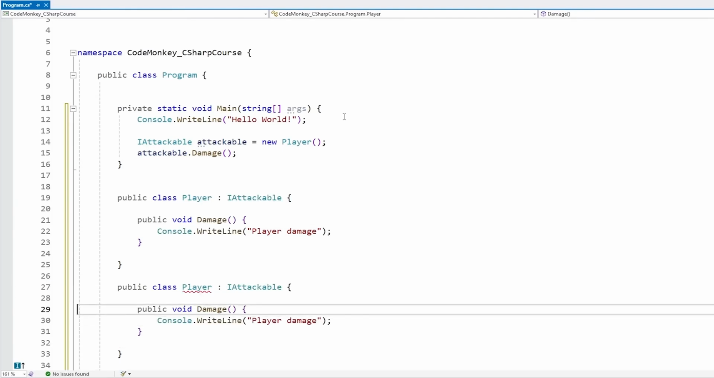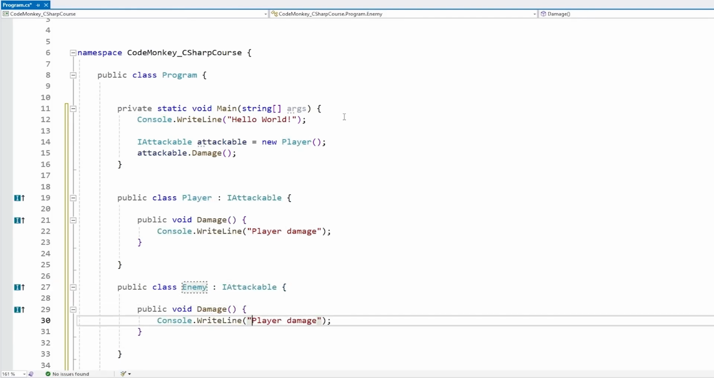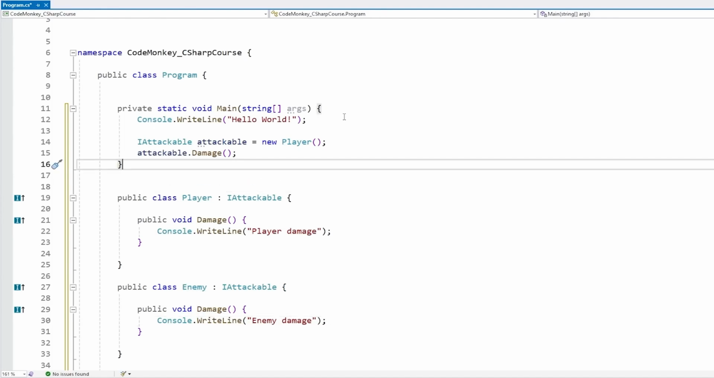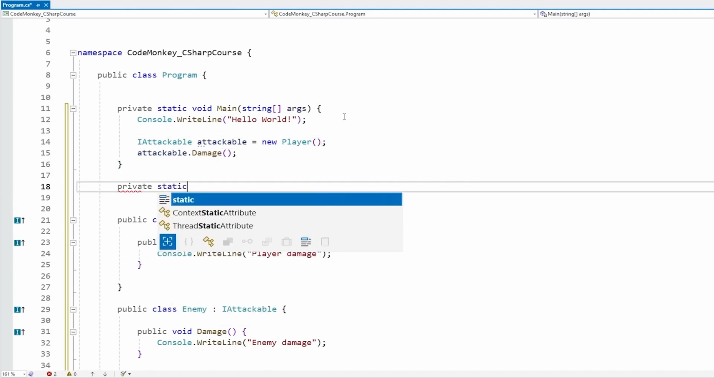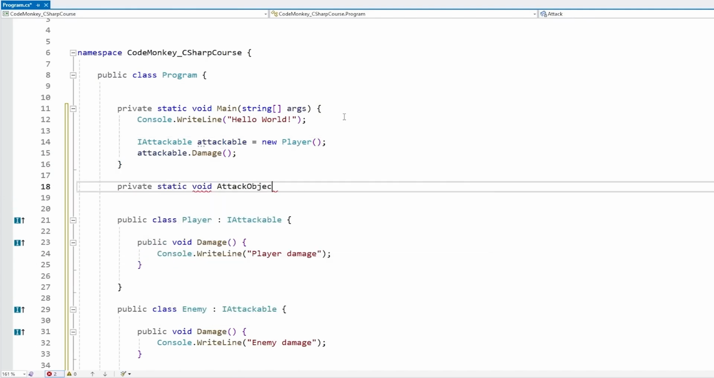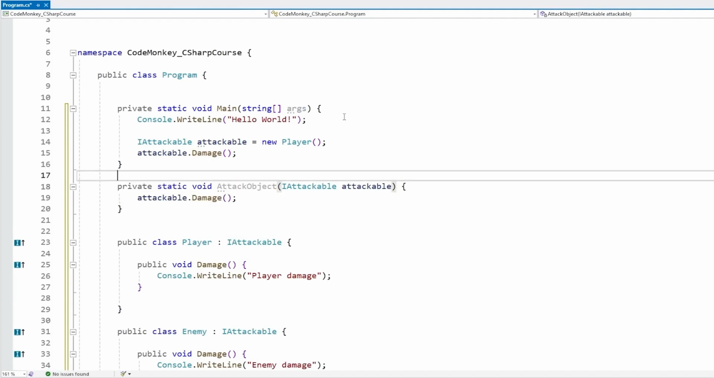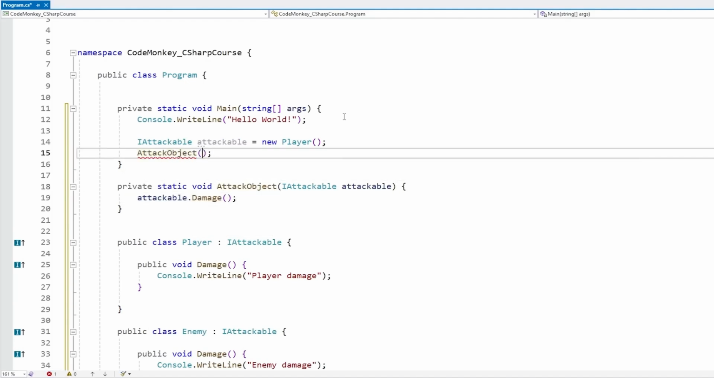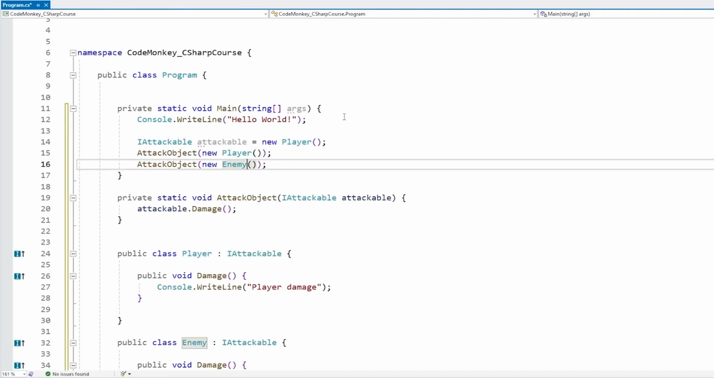For example, let's make another class. Let's make an Enemy class that also implements IAttackable. And yep, just like this, it works. Now up here, if we have some kind of code that works against the IAttackable interface, like for example, let's make a private static void AttackObject, and we receive an object of type IAttackable. So we can do this, and then on attackable, we can call Damage. Now up here, we can call this AttackObject, pass in an object of type Player, and pass in one of type Enemy. And yep, both of these work just fine.